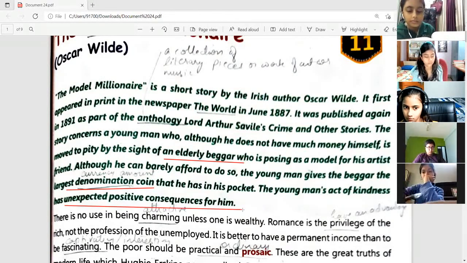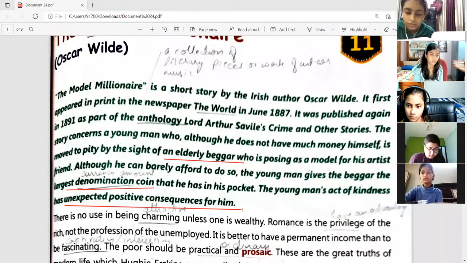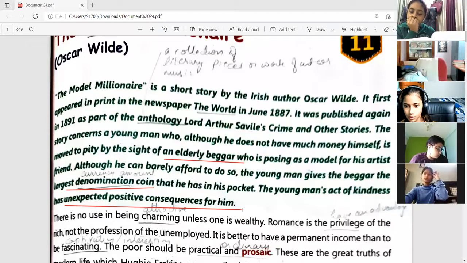So now we will see and find out in the story what really happened after the young man showed this act of kindness. Because if someone himself is not having enough money, if that person also starts giving so much money in donation, doing charity, then that person appears to be a very kind person. And then something positive happens for him. So let's find out.